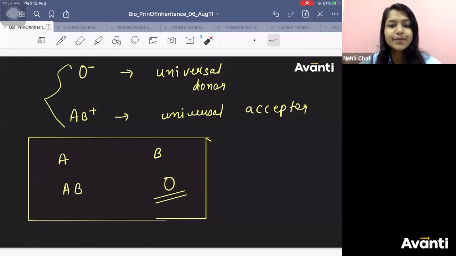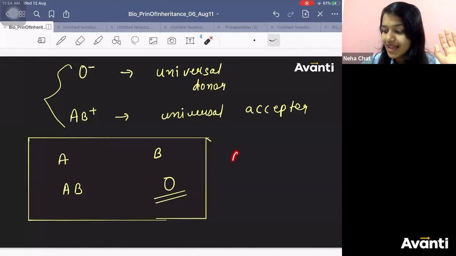In a hurry, if anyone meets with an accident and your blood group is O, you will tend to give. If your blood group is AB, never give. If there is a small chance of surviving, the person will die.